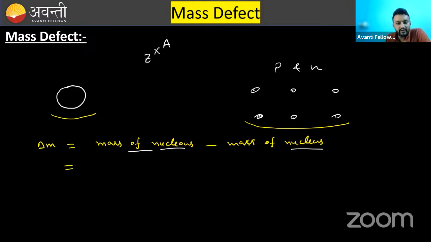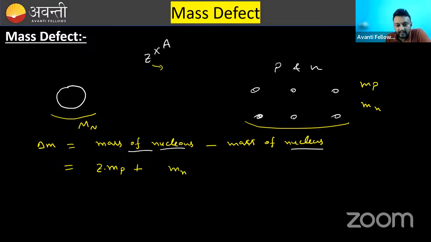So number of nucleons, if I say, let's suppose mass of proton is MP, mass of neutron is Mn, and mass of nucleus is M capital N. Now, I am writing mass of proton is MP. How many protons are there? You can say Z protons are there. So ZMP plus mass of neutron is Mn.